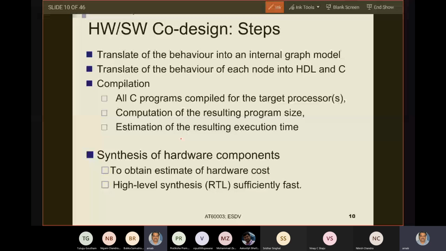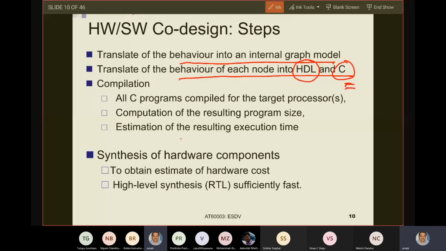So based on this introduction, we went through the steps of hardware software co-design. What did we say? We said that the behavior is first represented in its internal graph model, and then for each behavior, for each model of a task, or for each task, we generate the hardware description language code and the C code. Both we generate. Because the task may be implemented as software or hardware, if it is implemented in software, we need a compiled version of the C code or a Python code, etc., and generate machine instructions for the general purpose processor on which it will execute.